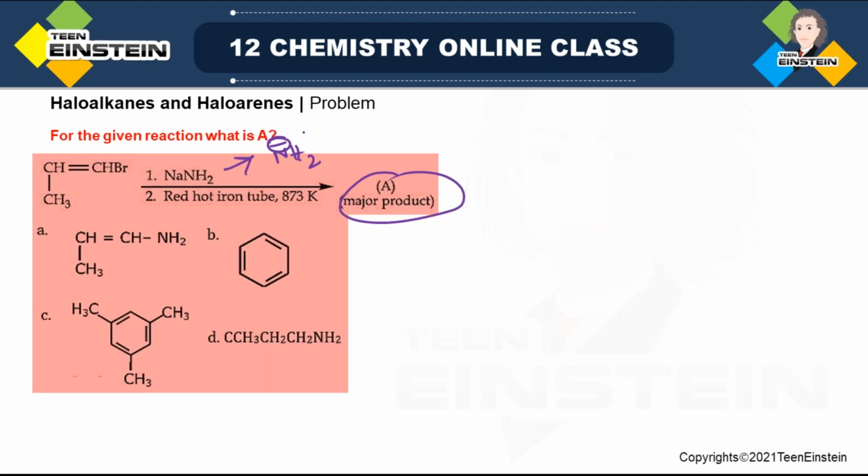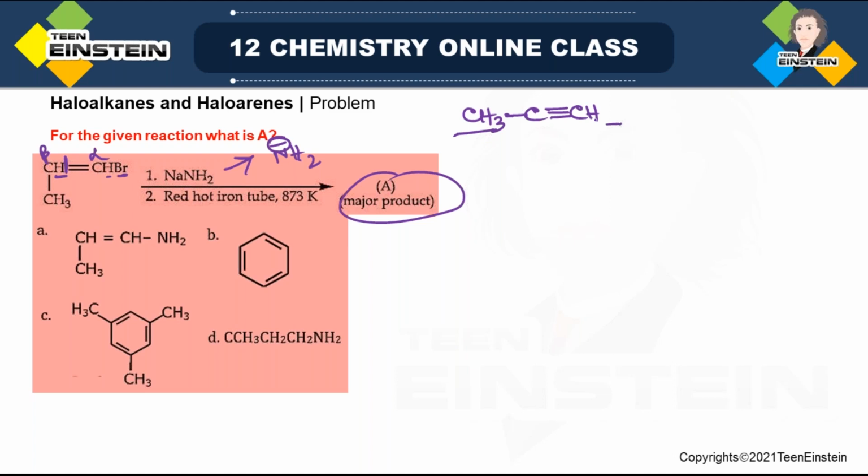So first there will be elimination of H and Br. So if this H and Br is removed, because you cannot remove this one. This is alpha carbon with which bromine is attached, so that is what is alpha carbon. This is beta carbon, so this is the beta hydrogen, and that will be removed. So what type of structure you will be getting? CH3, C, triple bond, CH. And we know whenever there is any CC triple bond, what kind of substitution both sides, irrespective of that.